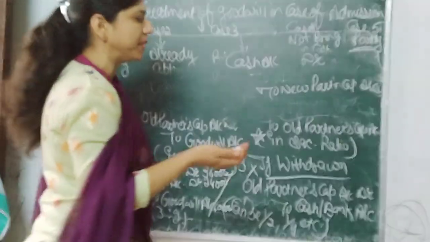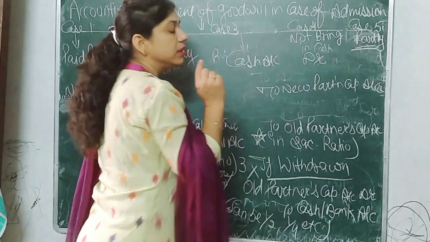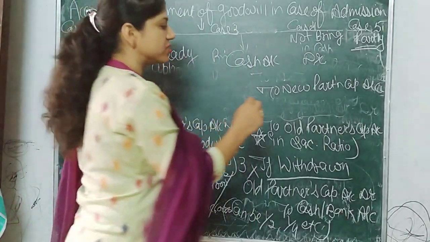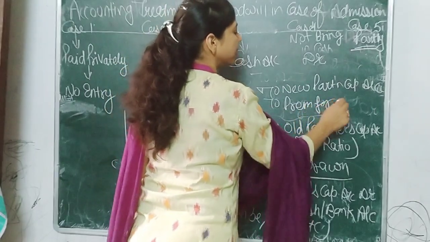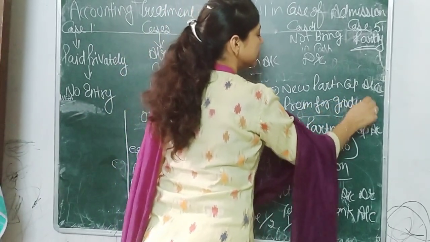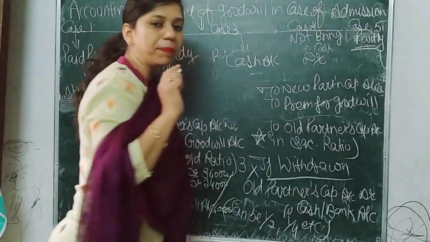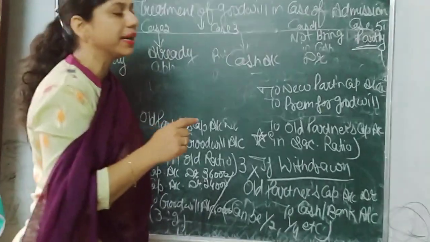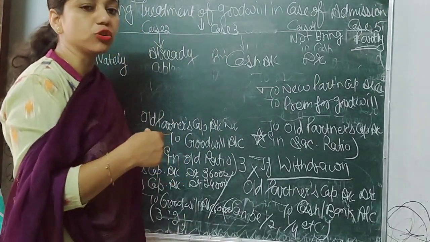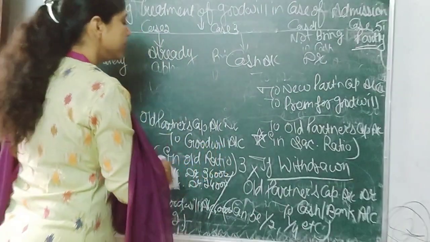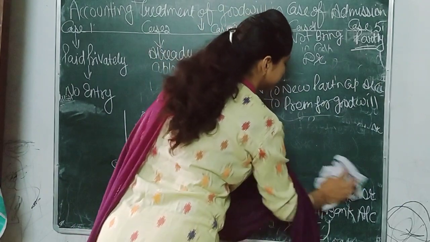He must bring some cash as capital, and for the portion of goodwill which he brings in cash, to premium for goodwill. The premium which is not brought in cash should be treated in the next entry.